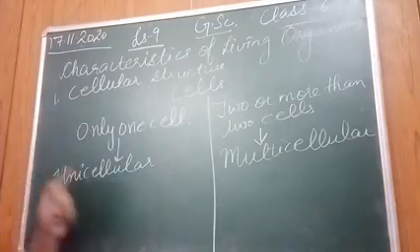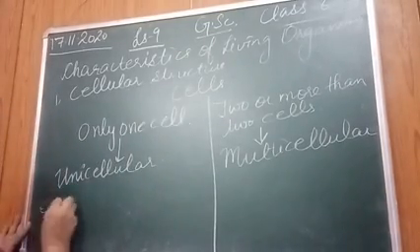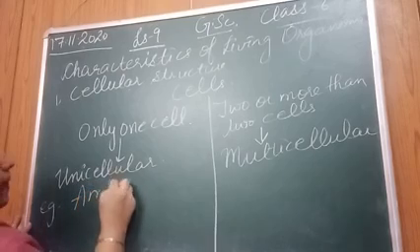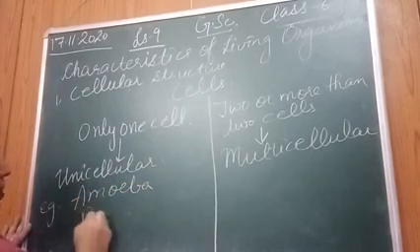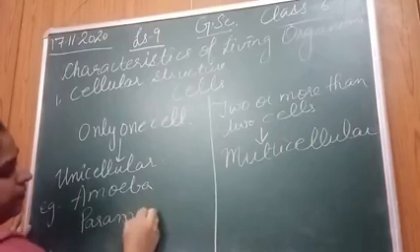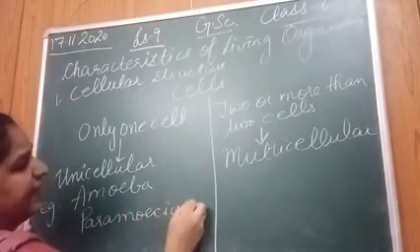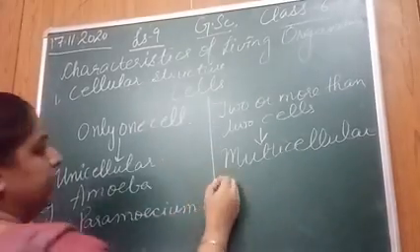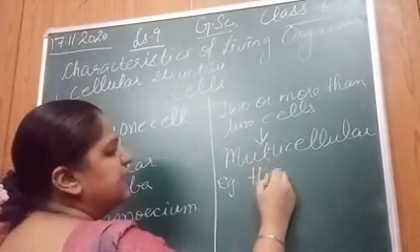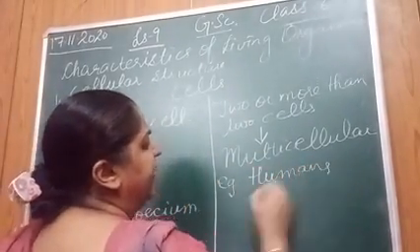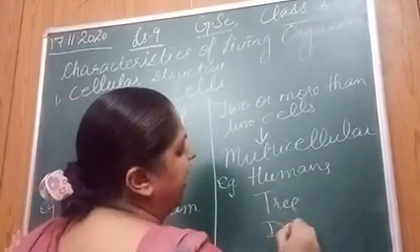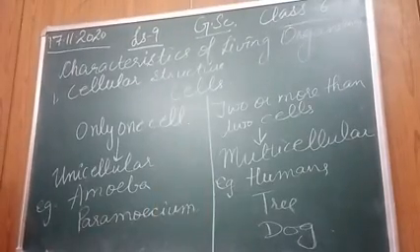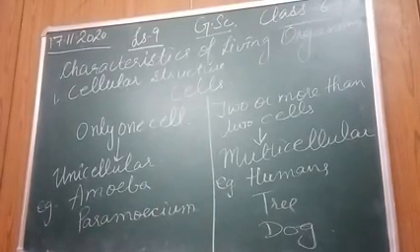Right? Examples of unicellular are amoeba and paramecium. In the multicellular case, you can give examples: humans, tree, dog, cat. Right? Is that clear?